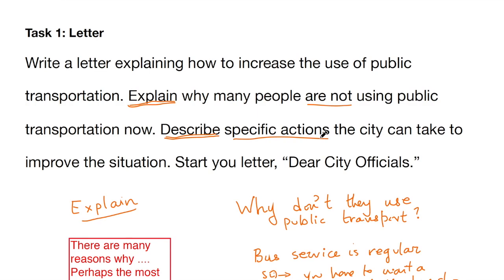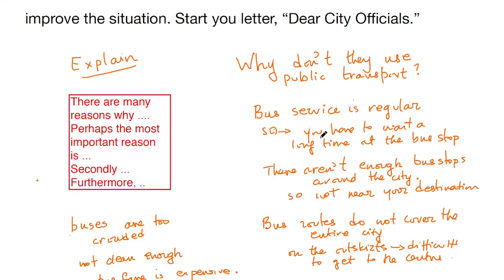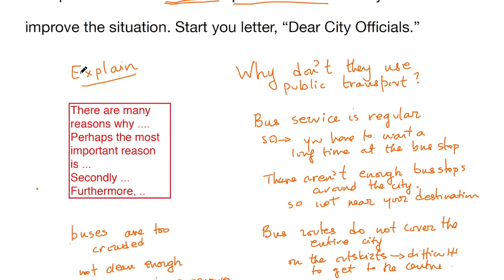And now we have to move on to describe specific actions that the city can take to improve the situation. So these are the problems and you are supposed to give solutions. When you describe specific actions, you're giving solutions. So here you explain the problem. And down here, let's say, give solutions.